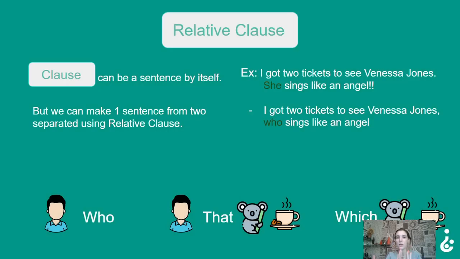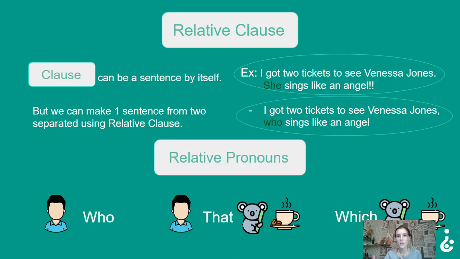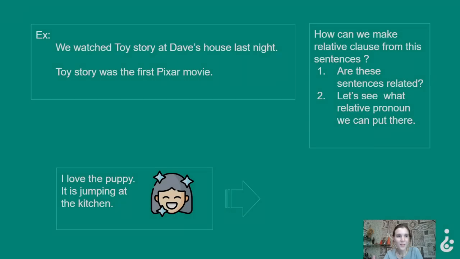A clause can be a sentence by itself, but we can make one sentence from two separate ones using a relative clause. For example, I got two tickets to see Vanessa Jones. She sings like an angel. Or we can say, I got two tickets to see Vanessa Jones, who sings like an angel. Relative pronouns: who, that, or which.